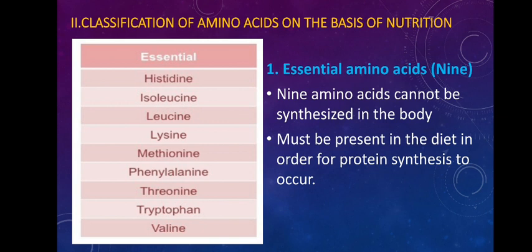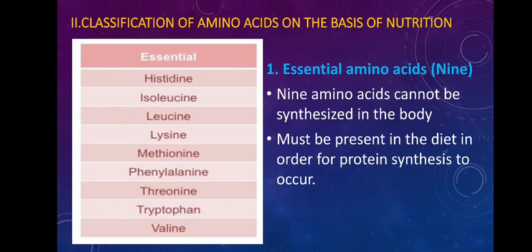So what are these essential amino acids? Out of the 20 different amino acids that form the protein, 9 amino acids are not synthesized in our body by any means. That means they must be part of our daily diet. Our daily diet should contain those proteins which have these amino acids. Such amino acids are called essential amino acids. So what are essential amino acids?